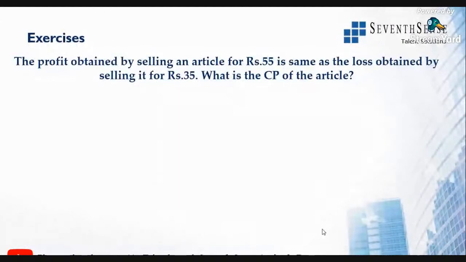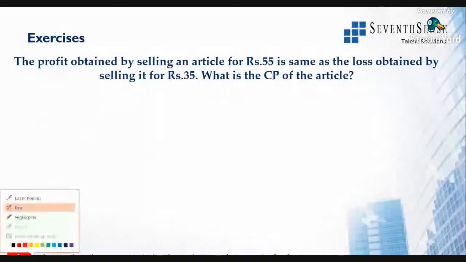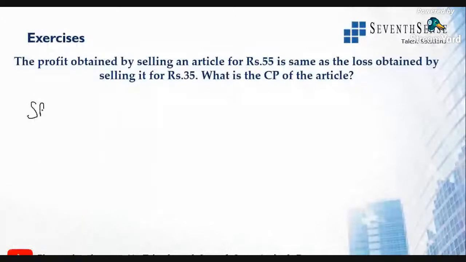All right. So the profit obtained by selling an article for rupees 55 is same as the loss obtained by selling an article for 35. So both are given as selling prices there. First selling price value is rupees 55. Second selling price value is rupees 35. But the profit for the first article is equal to the loss for the second article. All right, that is the meaning of the question.